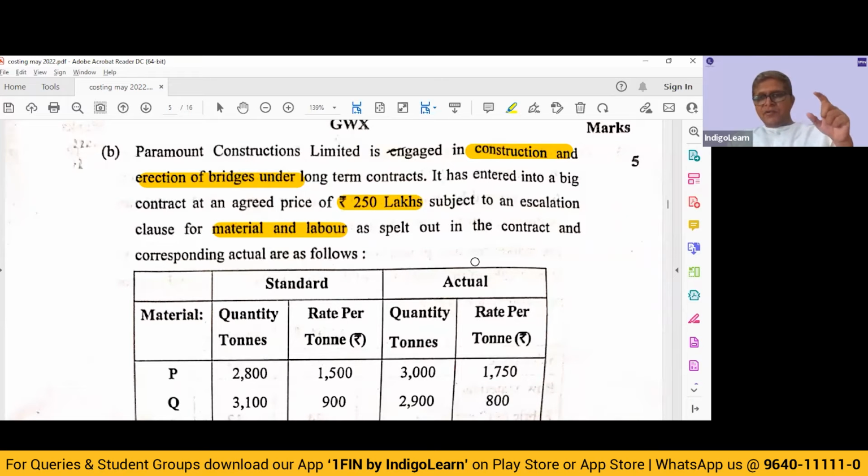So we will identify what is the total cost at the time of entering into the contract, compare it with actuals, and see what is the increase or decrease in price. If there is a net incremental addition, it is only on account of price escalation. It is not on account of an increase or decrease in the quantity you have consumed, or if you were supposed to take 100 hours of labor but have taken 200 hours. All of that is not covered under the escalation clause. The escalation clause will cover only your price change. So we need to take that into account.